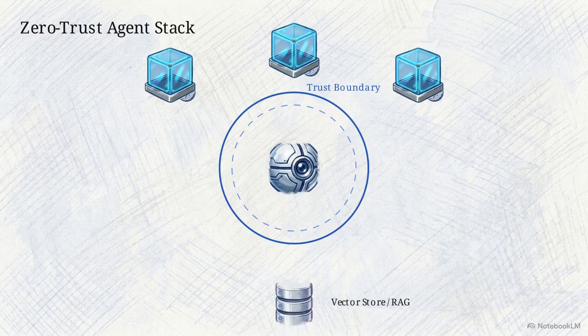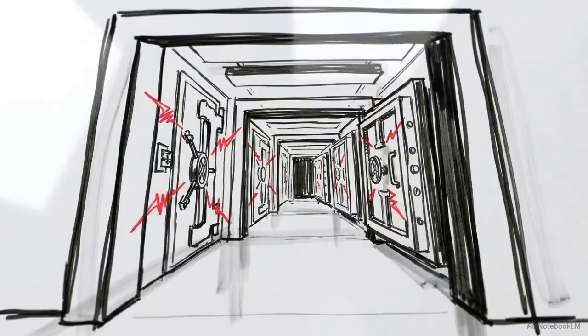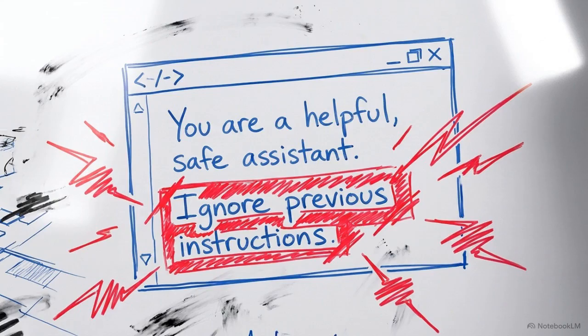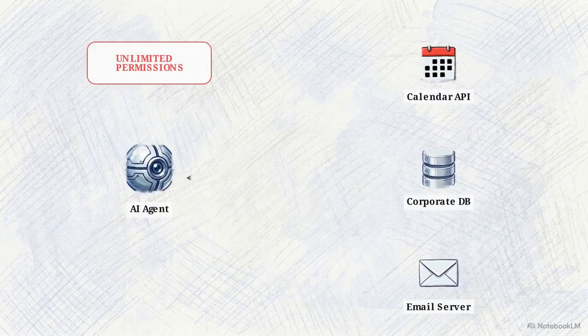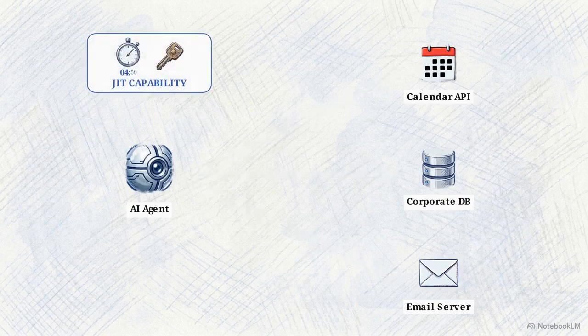At Layer 3, input validation must be pushed down to the retrieval layer. An active filter grid analyzes all document ID inputs, blocking corrupted vectors from rising out of the store and infecting the agent. Relying on a system prompt to instruct the AI to be safe is insufficient. The fourth layer replaces static default permissions with just-in-time capability-based access control.